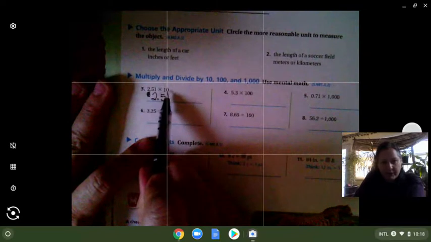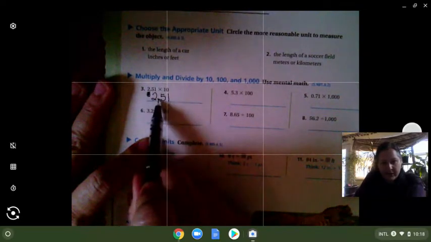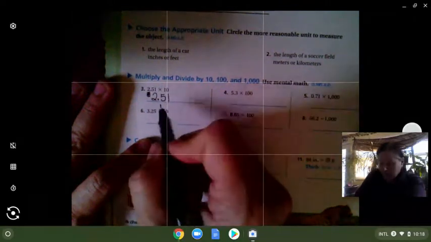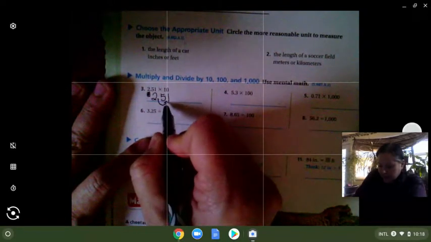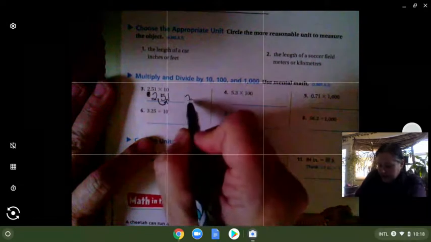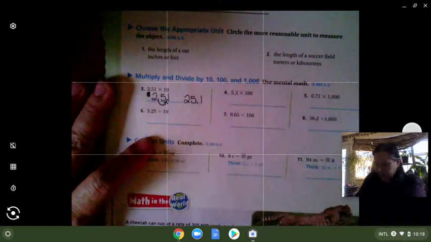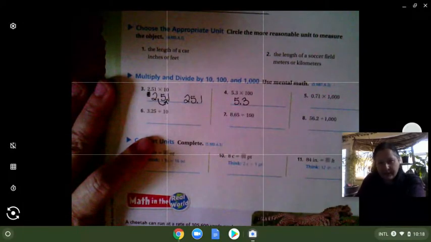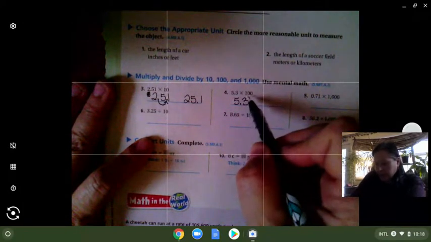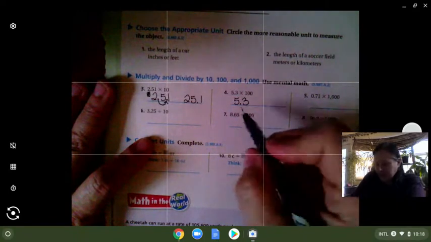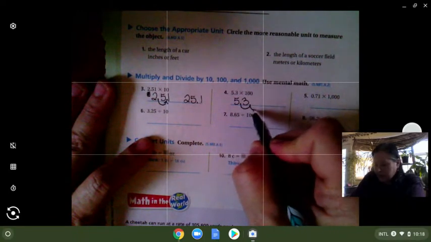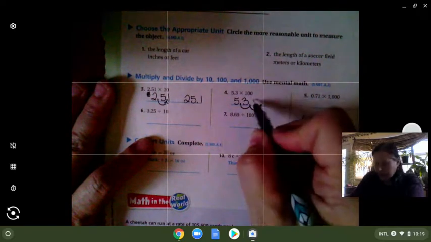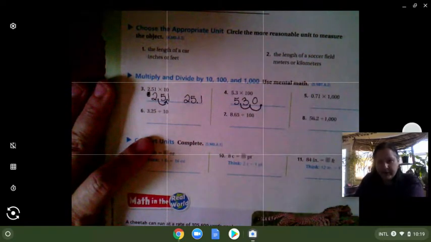Remember that when you multiply by 10, you can just move your decimal one spot to make the number larger. We would move one spot because there's 1 zero in 10. This would end up being 25.1. We have 5 and 3/10 here. So we are multiplying by 100. 100 has 2 zeros in it. So we will be moving our decimal 2 spots to make the number larger. So that would be 530, right?